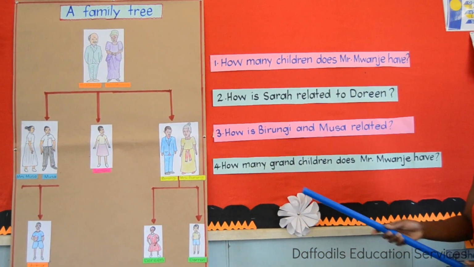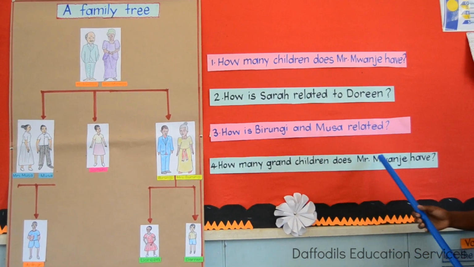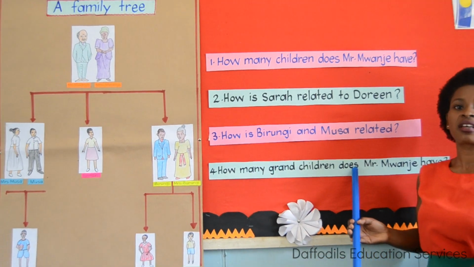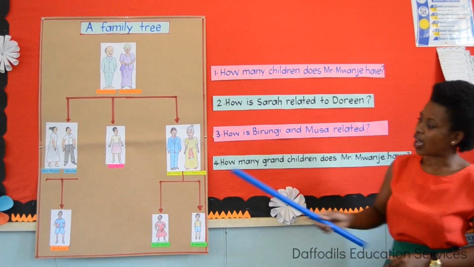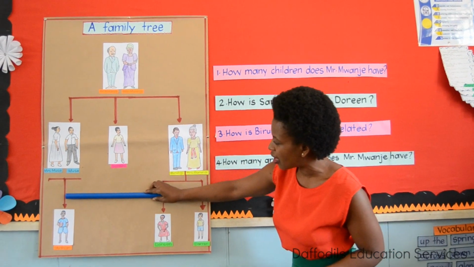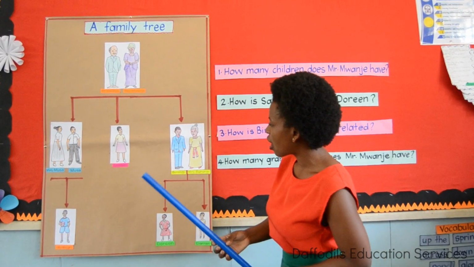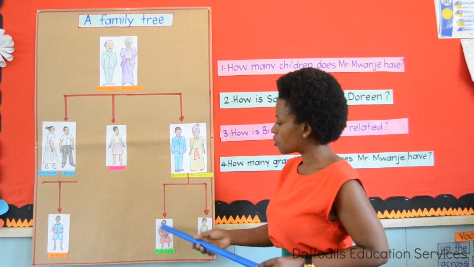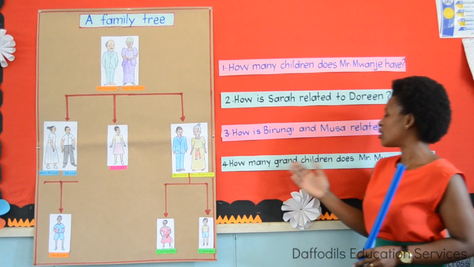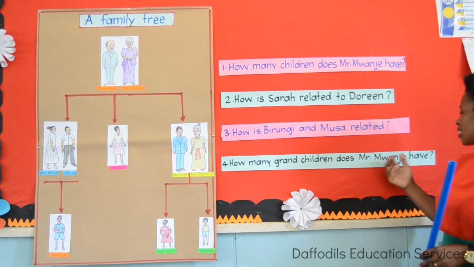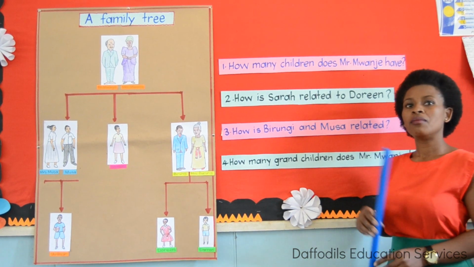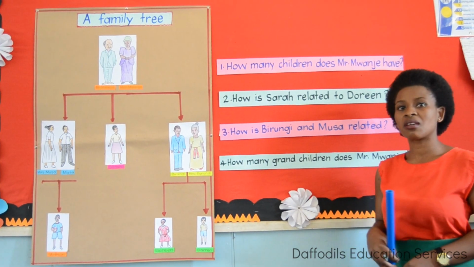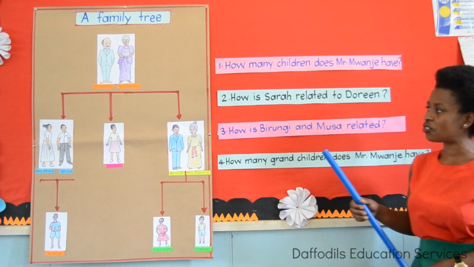Okay, here we go. How many grandchildren does Mr. Mwanje have? I told you this part down here is for grandchildren. So how many grandchildren are we seeing? Let's count. We have 1, 2, 3. So how many grandchildren does Mr. Mwanje have? We can say Mr. Mwanje has 3 grandchildren. Good.